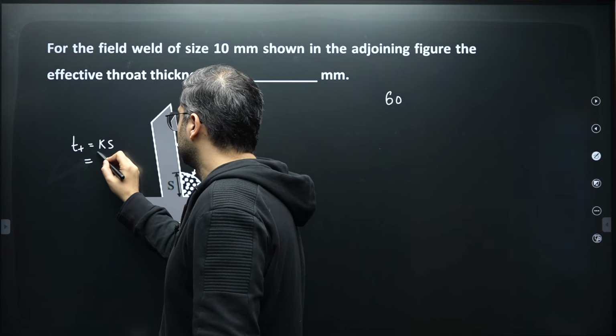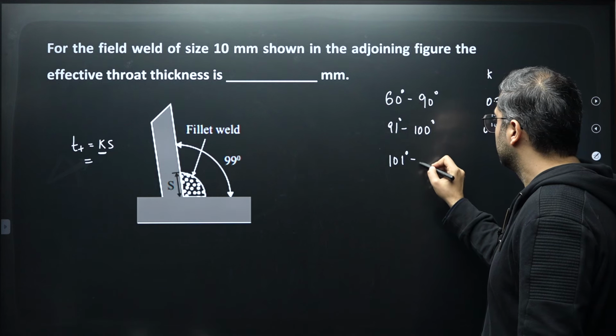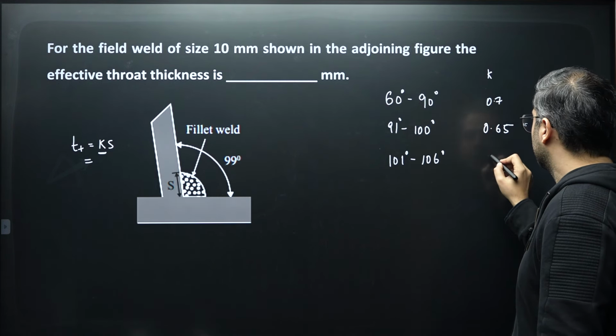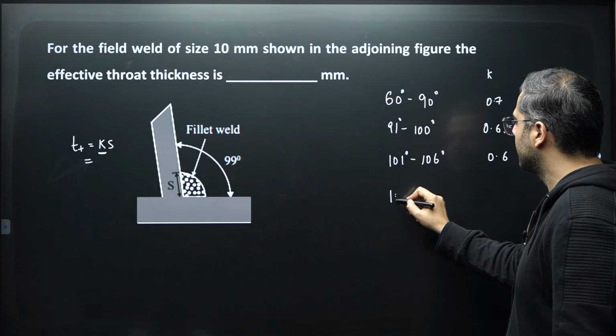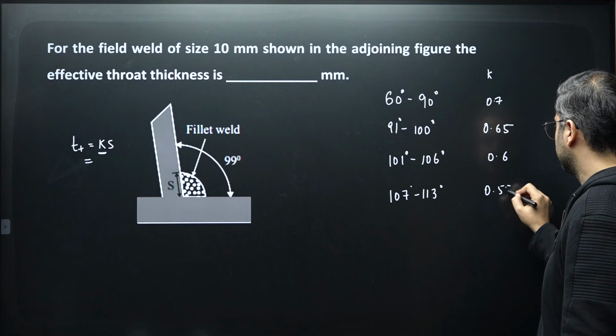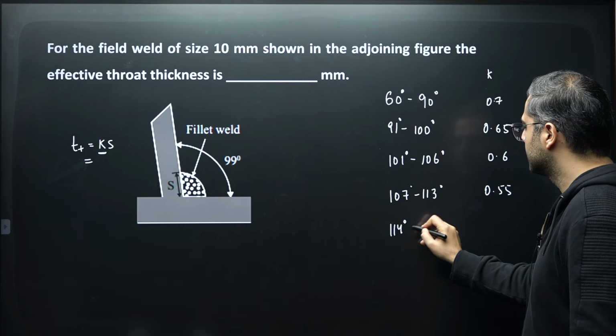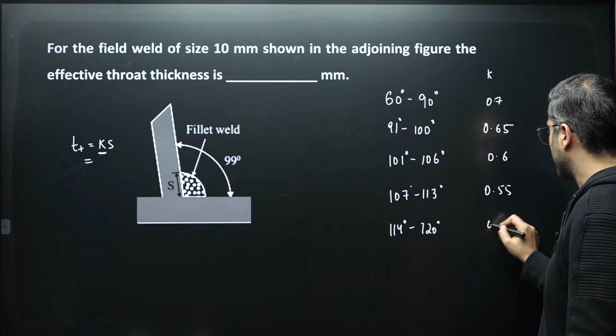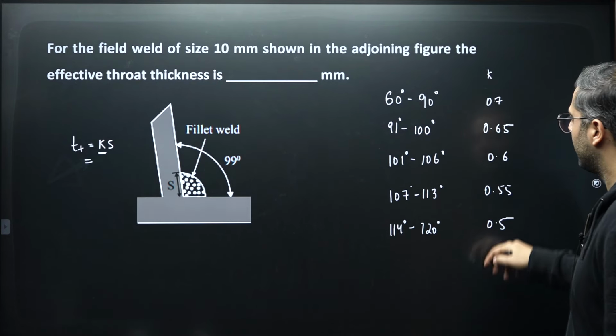So when we consider the angle between fusion faces from 60 to 90, the value of K is 0.7. When it is from 91 to 100, this value is 0.65. Just subtract 0.05 every time. 101 till 106, it is 0.6. From 107 till 113, it is 0.55. And from 114 till 120, it is 0.5. Right? So these are the values of K.